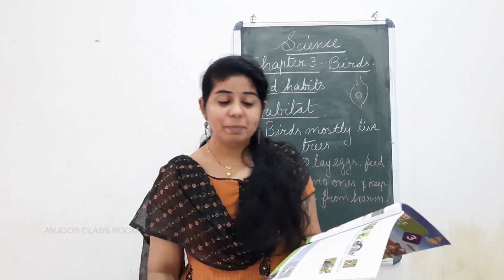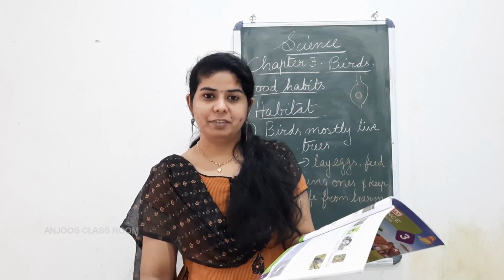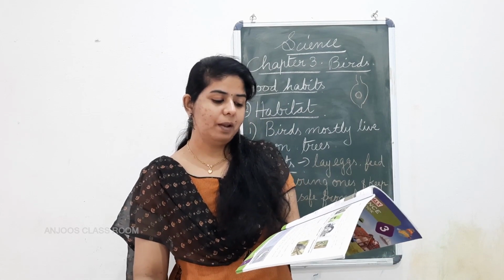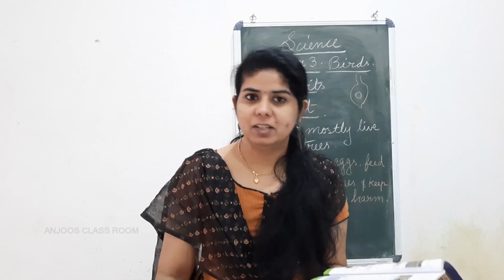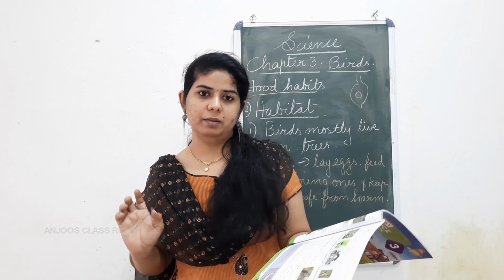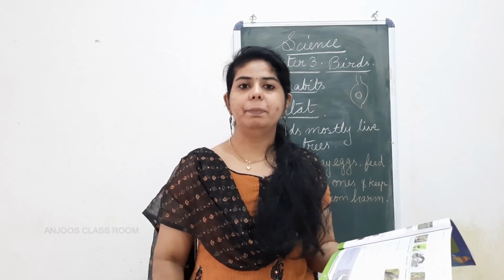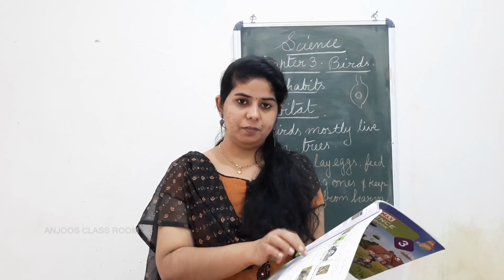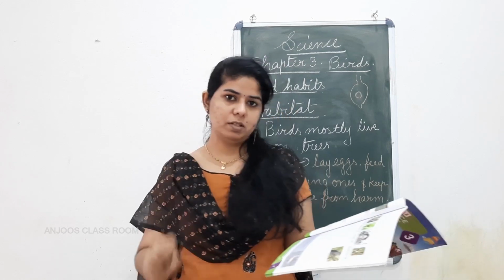Next, birds make a variety of sounds to talk to other birds. Some of them are given below. First one, sharp, loud sounds are used to warn other birds of danger. They make a very big sound to tell the other birds there's some danger here. Don't come this side, be alert. So for that purpose, they make sharp, loud sounds. All these are important. What kind of sounds are used to warn the other birds of danger? It is sharp, loud sounds.